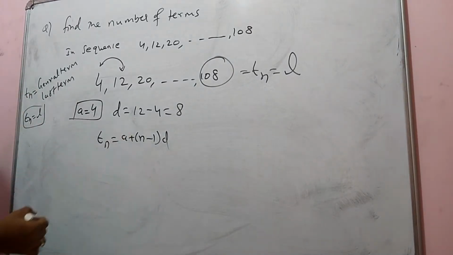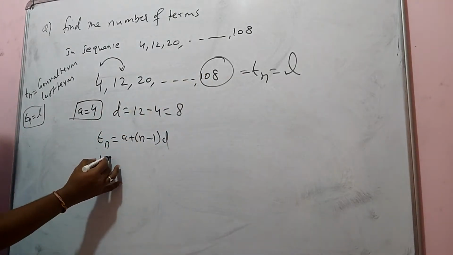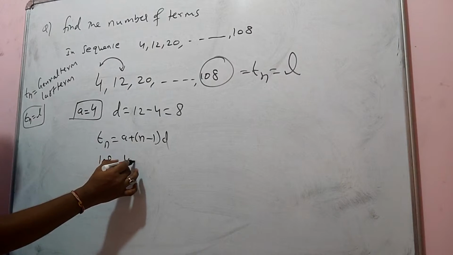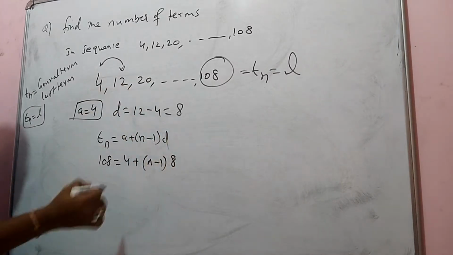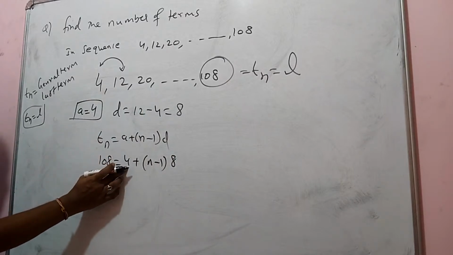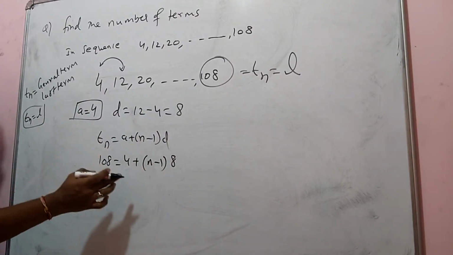Tn is equal to A plus (n minus 1) into D. The last term is 108, so 108 is equal to 4 plus (n minus 1) into D, where the value of D is 8. So what do you have to do here? First, the 4 should be sent to this side. Don't send the 8 first; that is wrong mathematics.